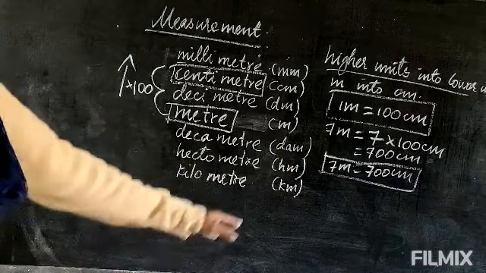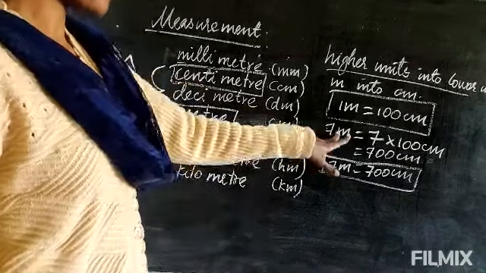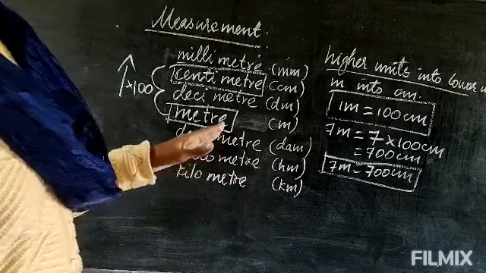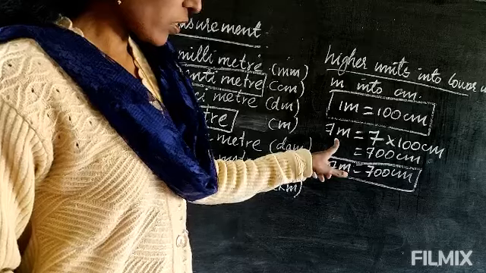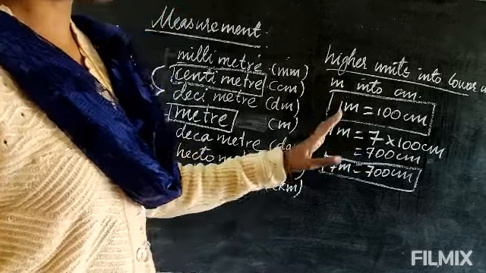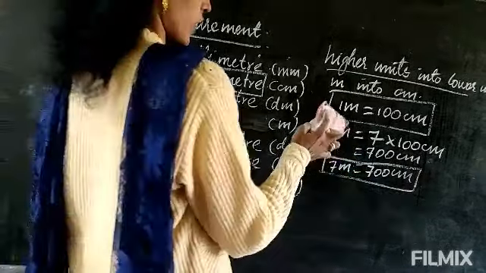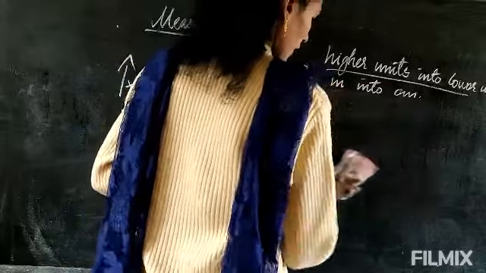You have to write the formula, then you will do the calculation, and last you have to take and write the answer. Okay, now this is given in meter. Suppose they are asking you to convert something mixed with centimeter, how to do it? That way you will see. I will give another example for that.